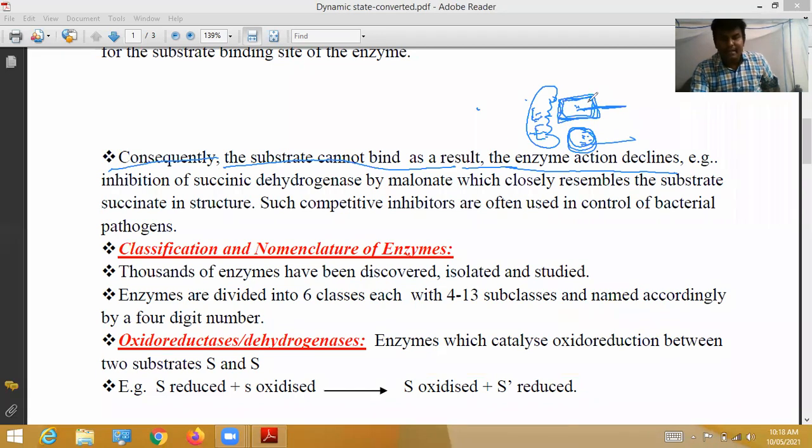So what happens if this chemical binds with the enzyme? The enzyme action declines. See that.